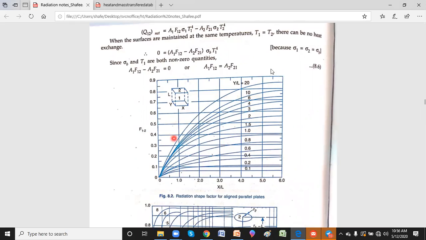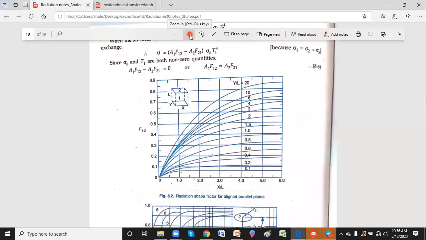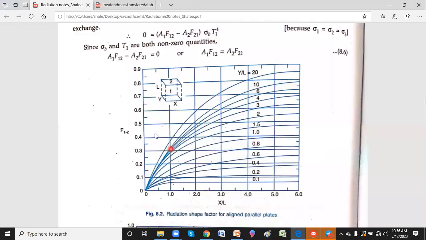Now, what this particular chart shows is two surfaces, 1 and 2. Just let me zoom a little bit. You have one surface and two surface, both rectangles facing each other, 1 to 2. Both are parallel rectangles, and x is one dimension, y is one dimension, L is one dimension. You are asked to find out Q12 net.